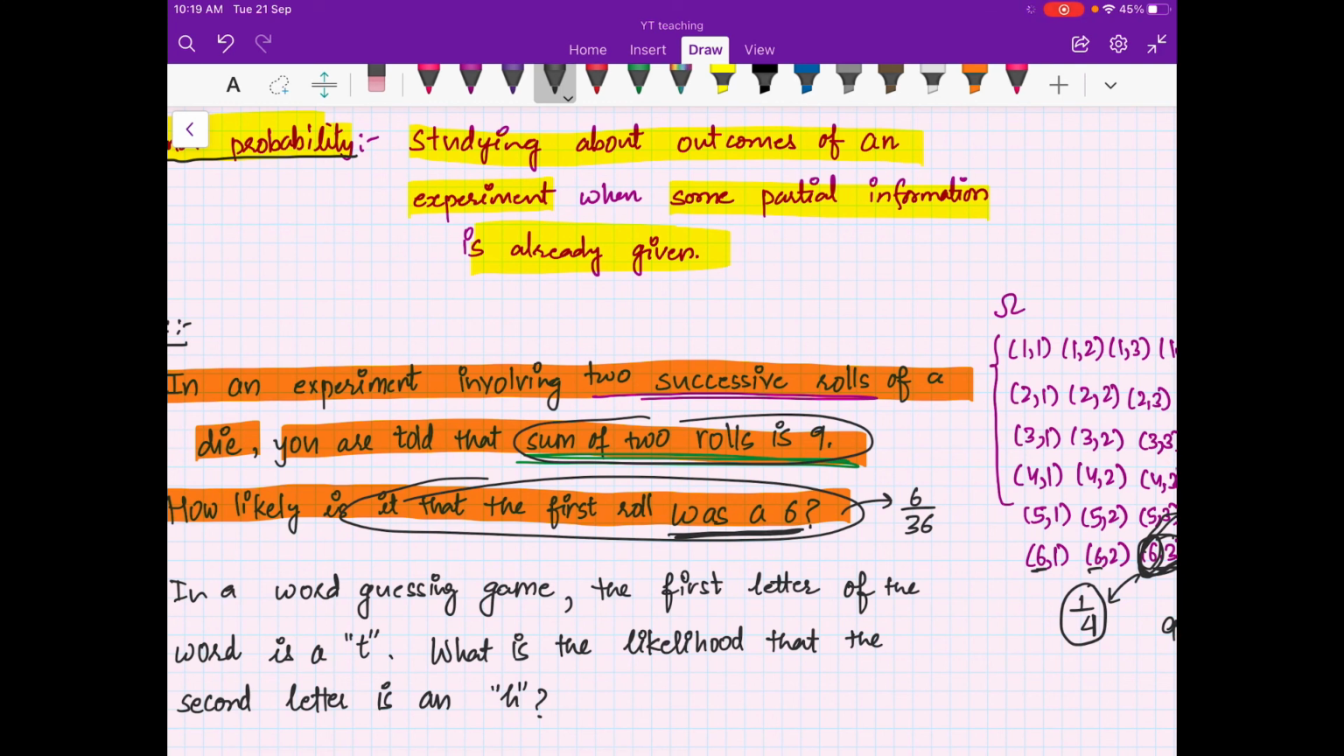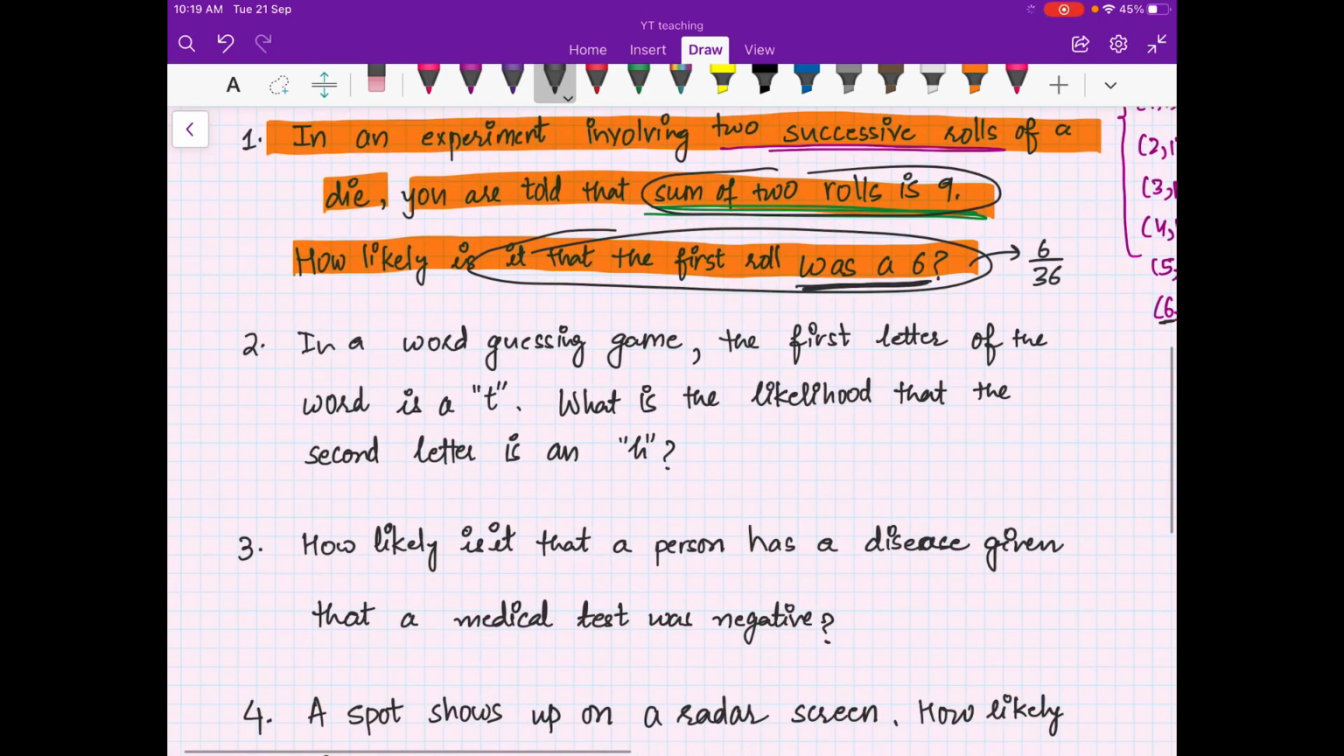So here I am just trying to give you examples. Later on I will tell you how we will compute them, right? Okay, so let us look at another example.